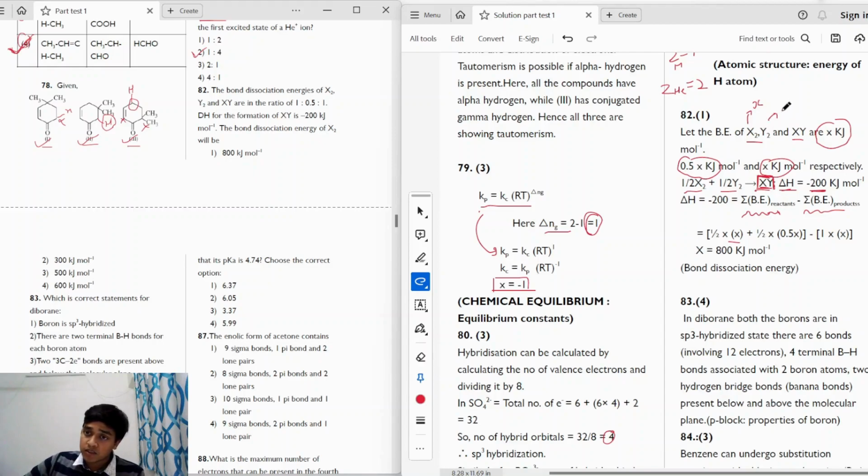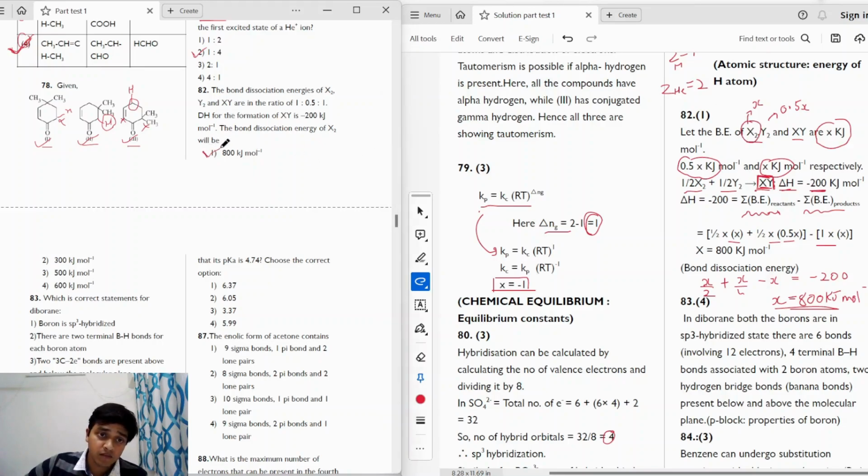For y the bond energy was 0.5x, so here we'll write half multiplied by 0.5x, and this will be subtracted by 1 mole of xy we have, which is 1 into x. So this will give us x by 2 plus x by 4 minus x is equal to minus 200 kilojoule. So when we solve this, we'll get x as 800 kilojoule per mole, and x is same as the dissociation energy of x2, so the correct answer will be option 1.